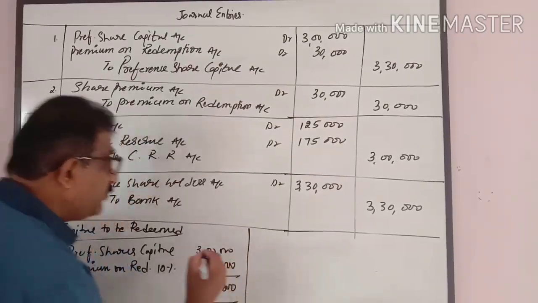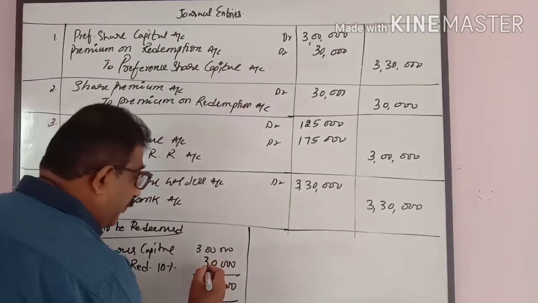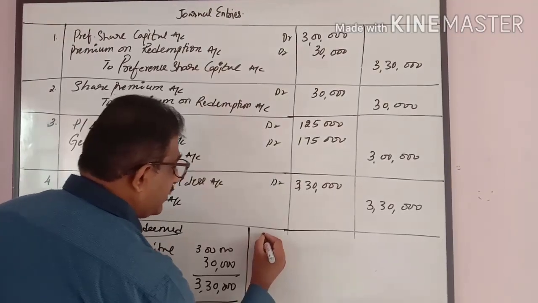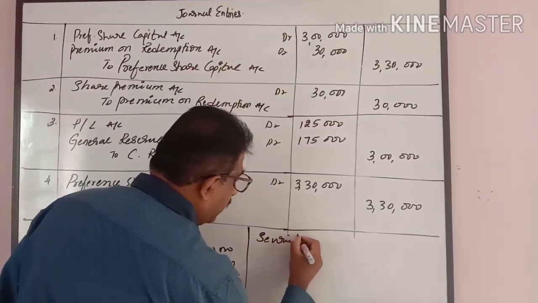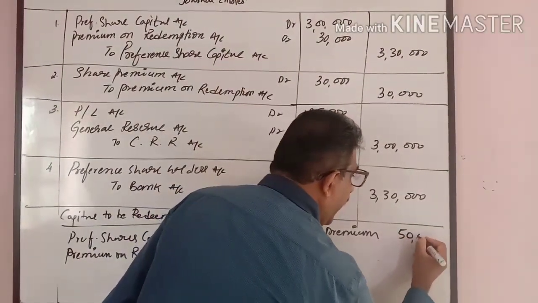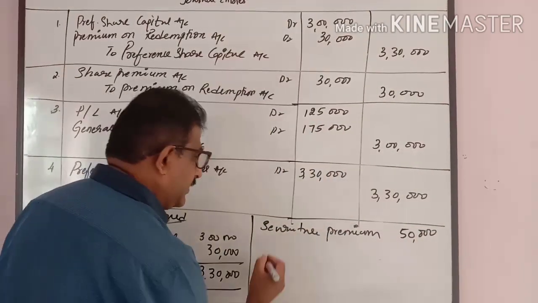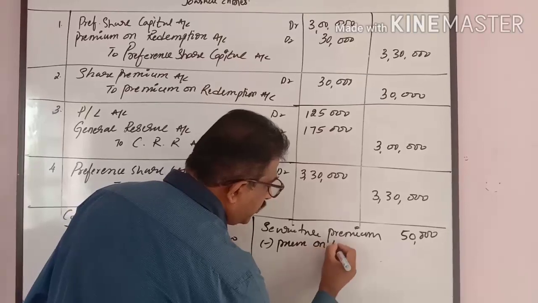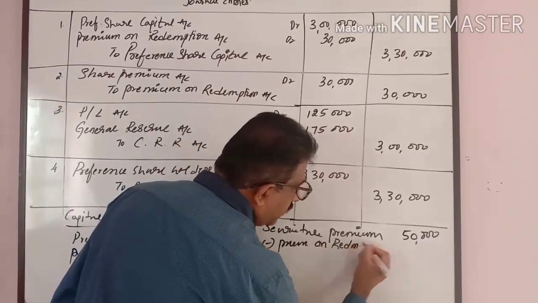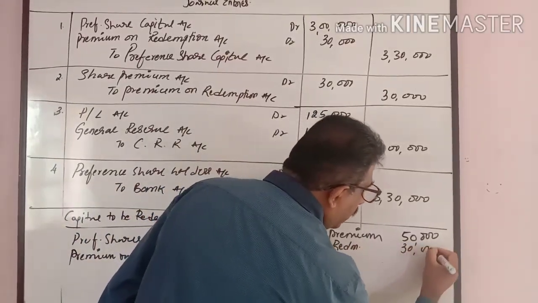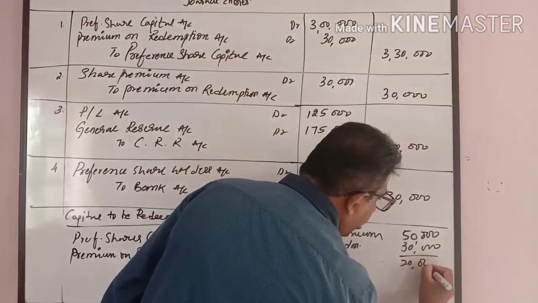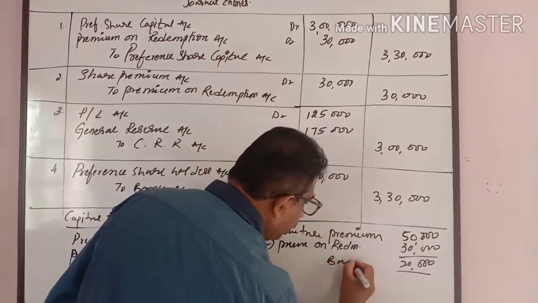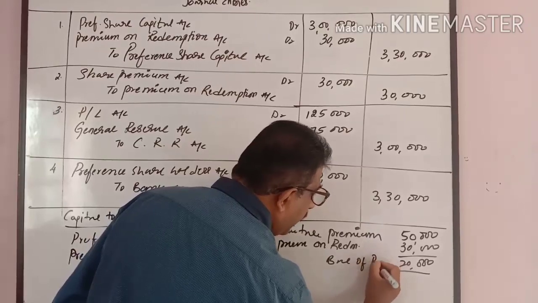Now, how has this been generated? This premium is adjusted with securities premium. 50,000 we have in the balances. Out of that, premium on redemption 30,000 will go. The remaining 20,000 will be the balance of premium.